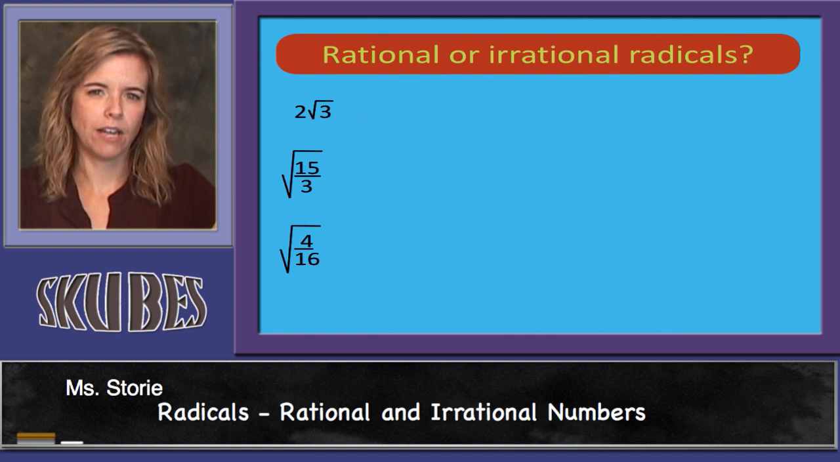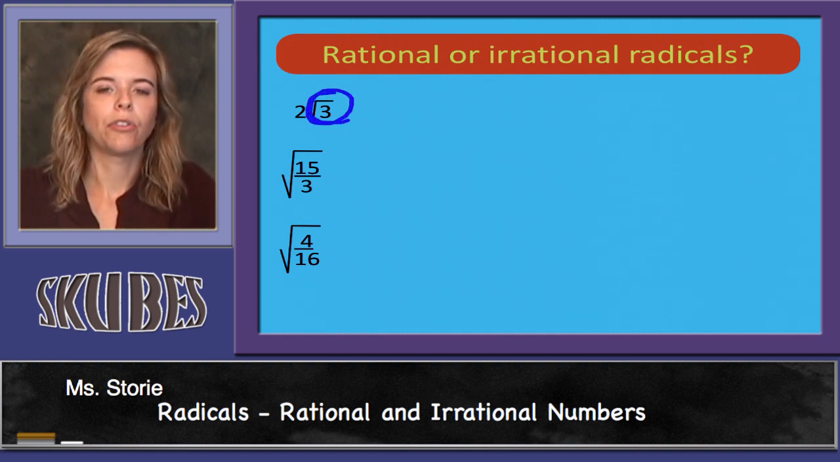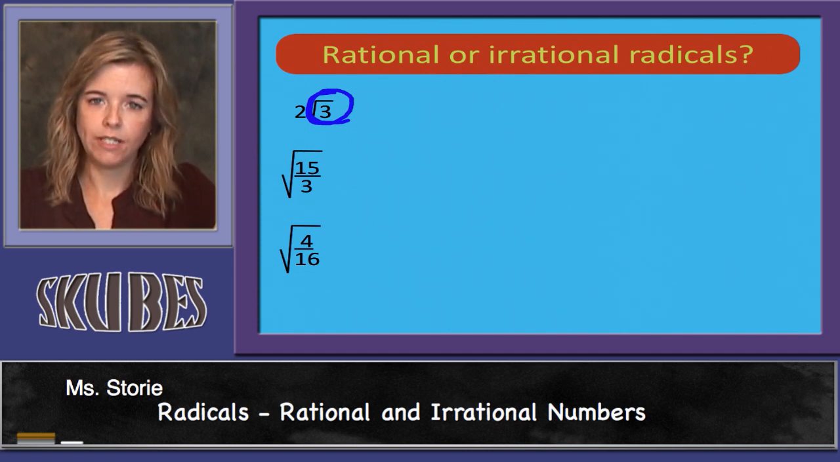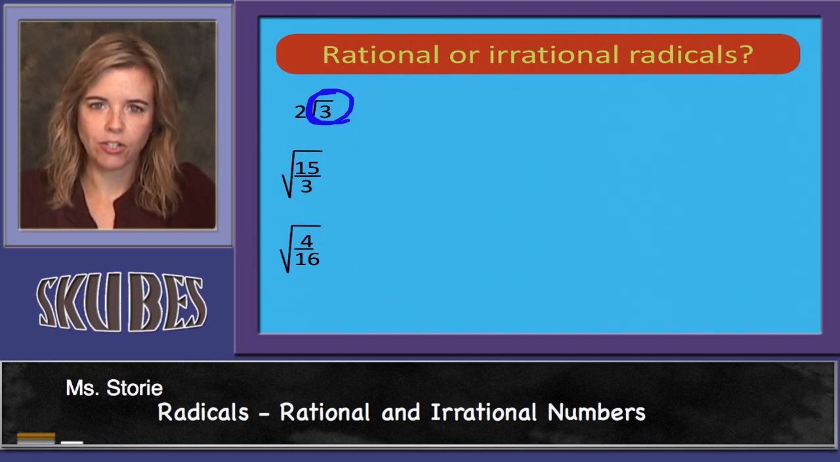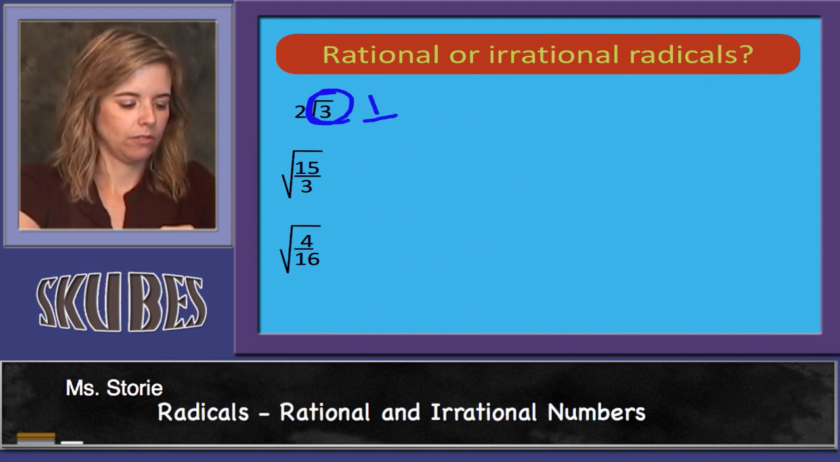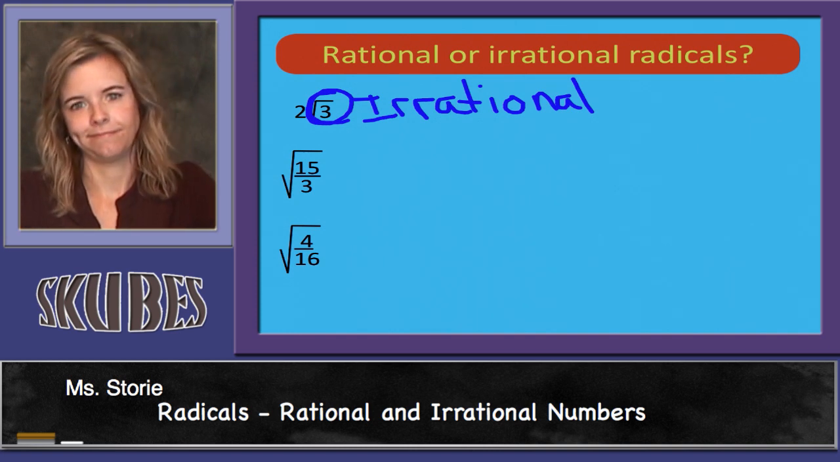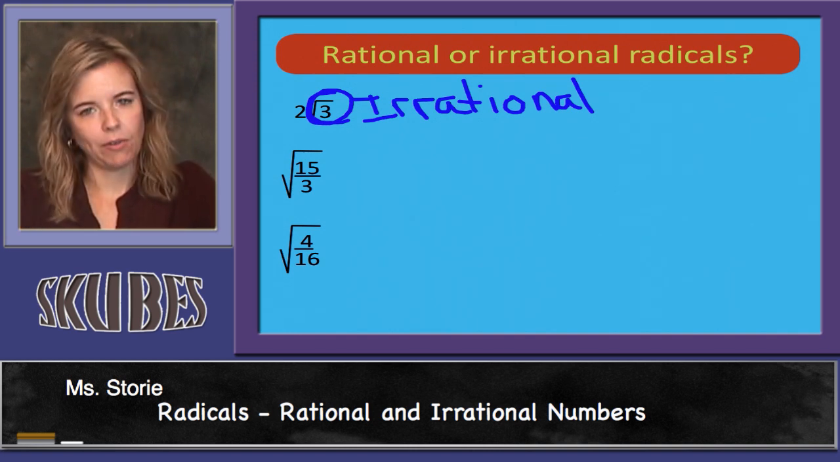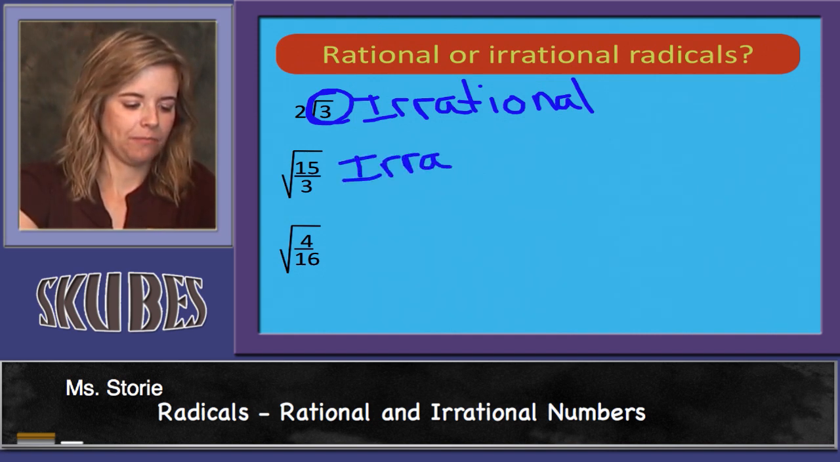Let's see, are these rational or irrational? I have 2 radical 3. Radical 3 is an irrational number. It turns into a decimal that doesn't stop, so it's a non-terminating decimal. You can't write a non-terminating decimal as a fraction, so this would be irrational. And then look at the next one. We have radical 3 on the bottom. Radical 3 never ends, so you can't write a number on the bottom that never ends on a fraction. There we go. We've got another irrational fraction.